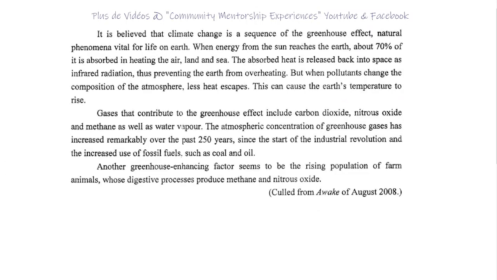Okay, next. It is believed that climate change is a consequence of the greenhouse effect. They also ask us what it was, so we'll figure it out. Natural phenomenon vital for life on Earth. Okay? When energy from the sun reaches the Earth, about 70% of it is absorbed in heating the air, land, and sea. The absorbed heat is released back into space as infrared radiation, thus preventing the Earth from overheating. But when pollutants change the composition of the atmosphere, less heat escapes.